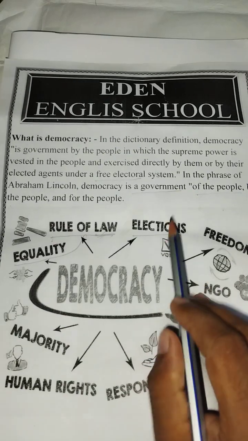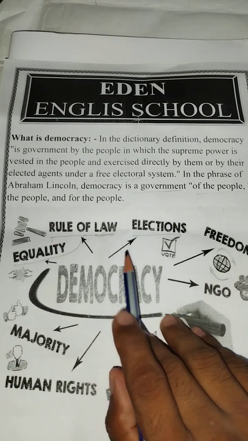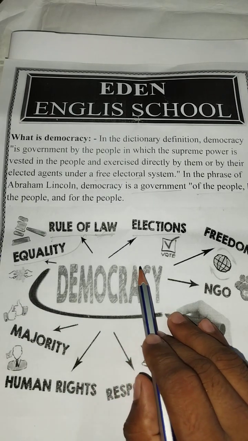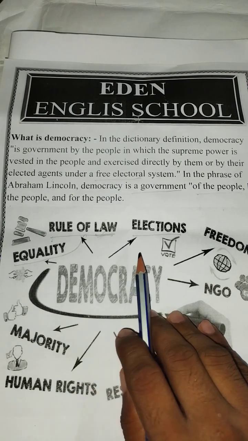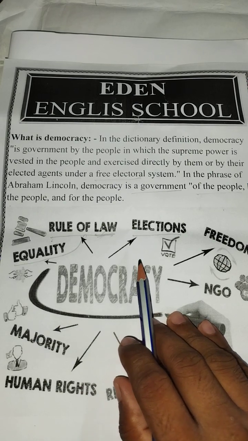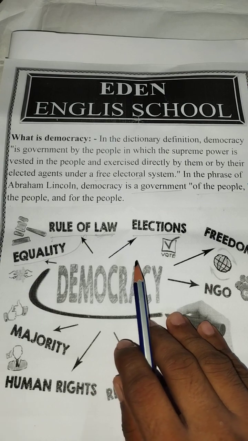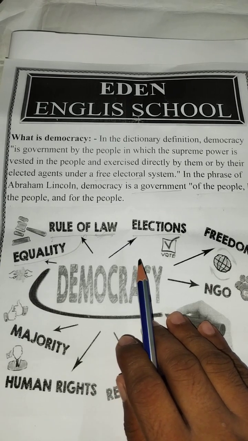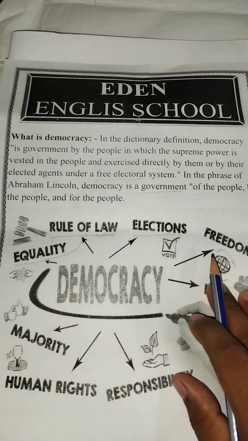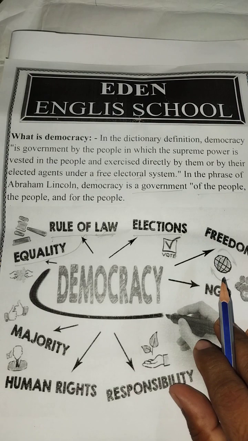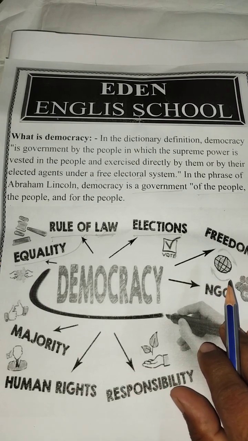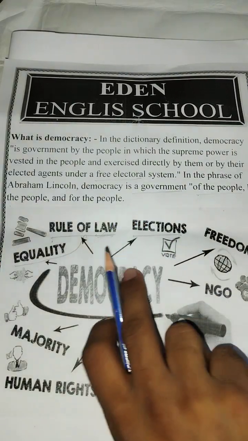Then election. Just a short time ago we saw that an election must be a free and fair election. That means no illegal or unethical election should be counted in a democracy. Free and fair election means every person should give his voting right, and he can choose his leader. So election should always be free and fair.